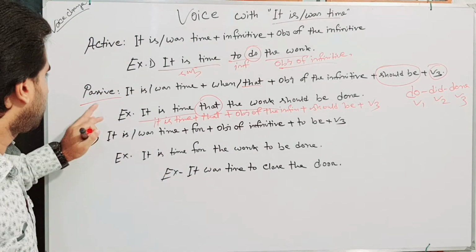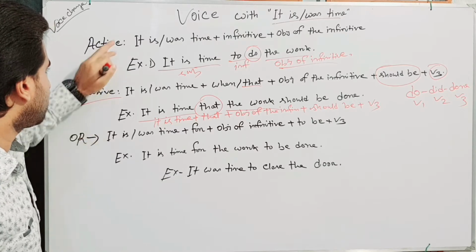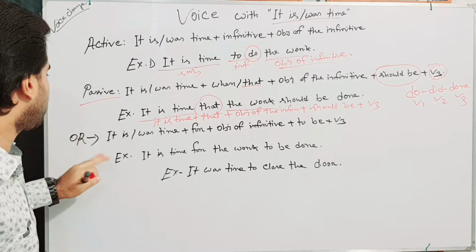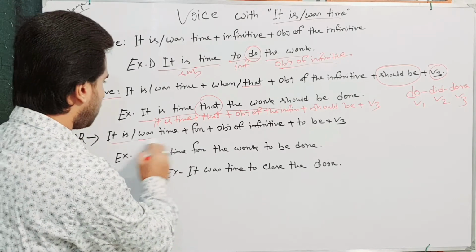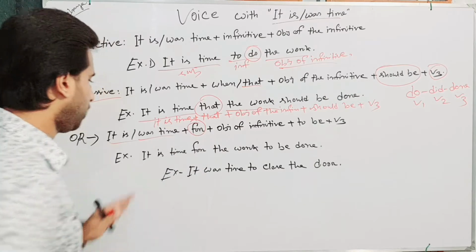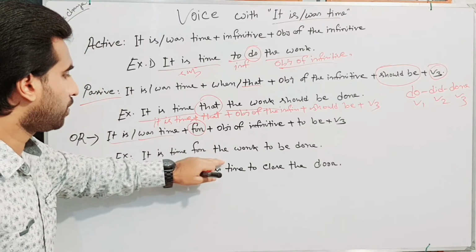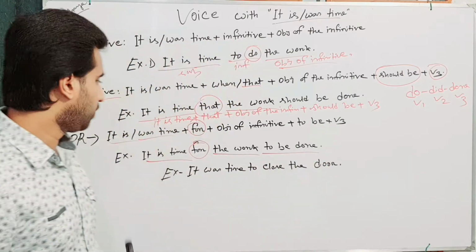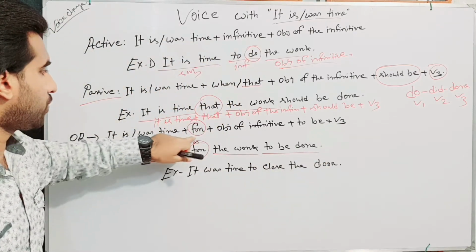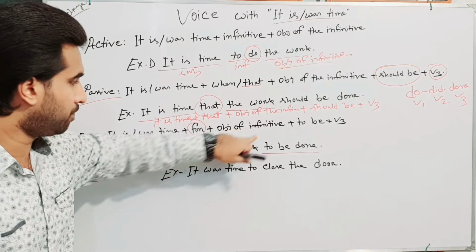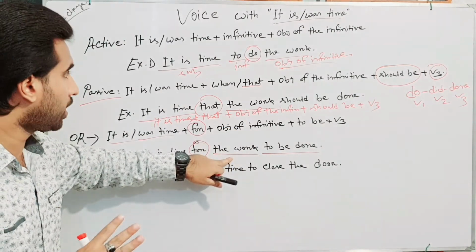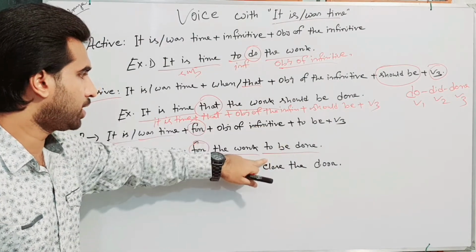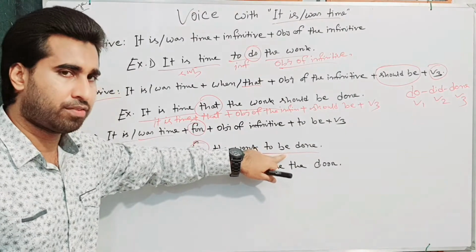But we can transform this active voice in another way. That is it is or was time plus for. Look at this. It is time for the work. It is time for the work to be done. We need it is or it was time plus for plus the object of the infinitive. You have already known that the object of the infinitive is the work. Then to be plus the V3 form of the verb.